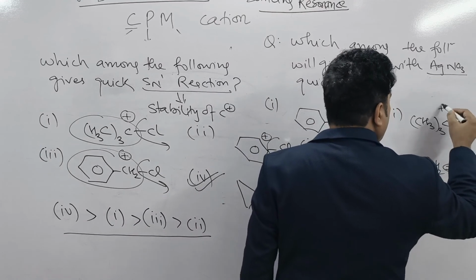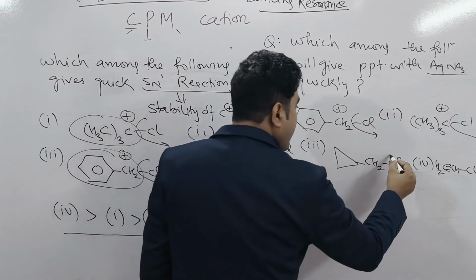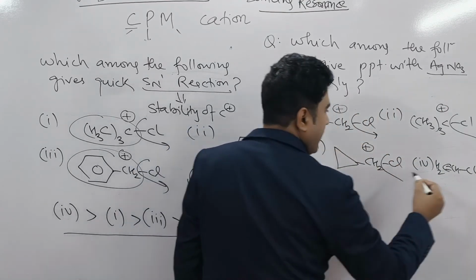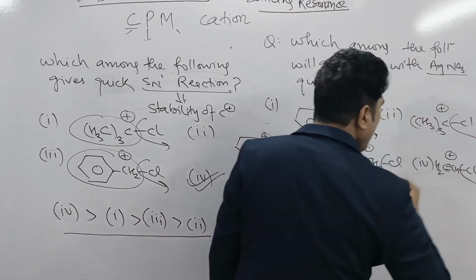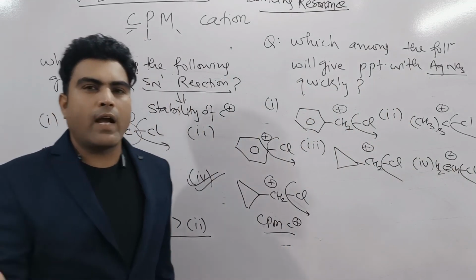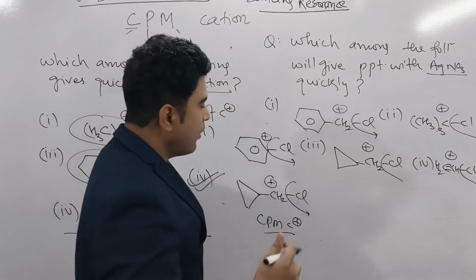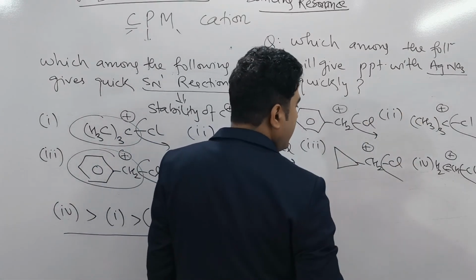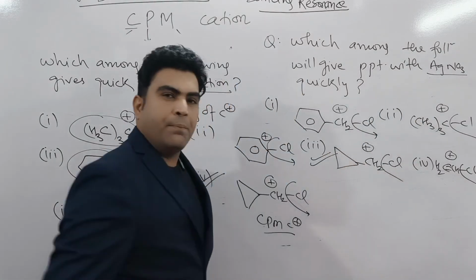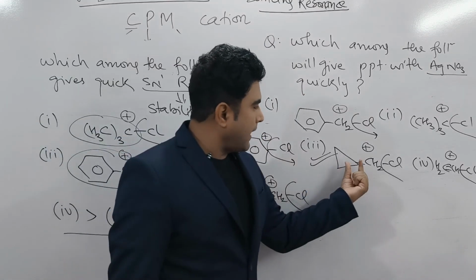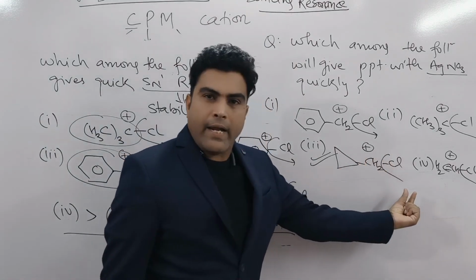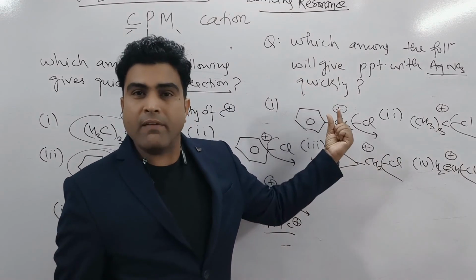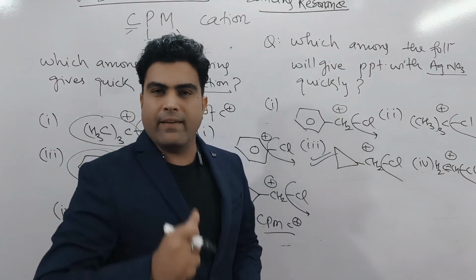Here we'll get tertiary carbocation. Here we get CPM carbocation. And here we have vinyl carbocation, which is least stable. So the most stable carbocation formed here is CPM carbocation. So this cyclopropyl methyl chloride will give precipitate with AgNO3 quickly.